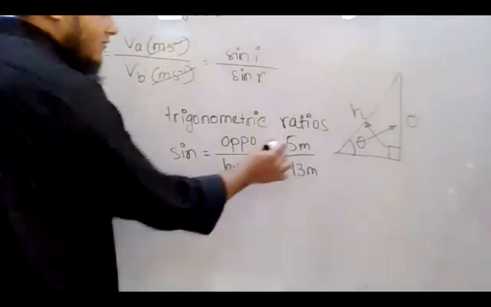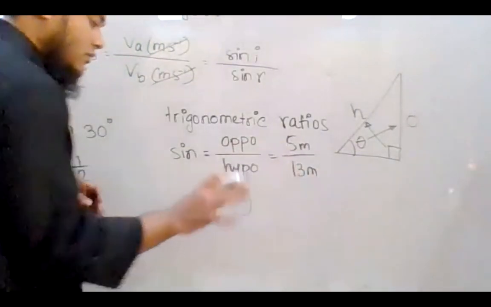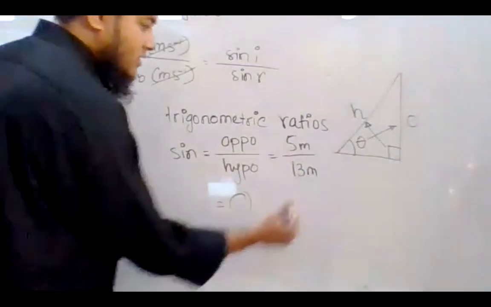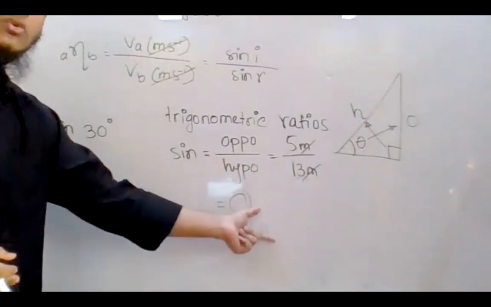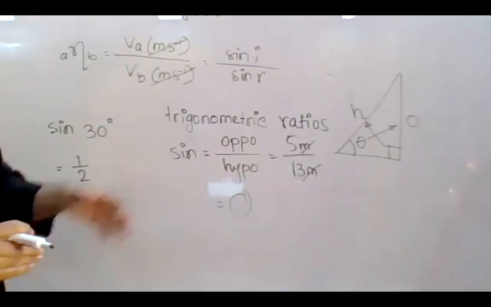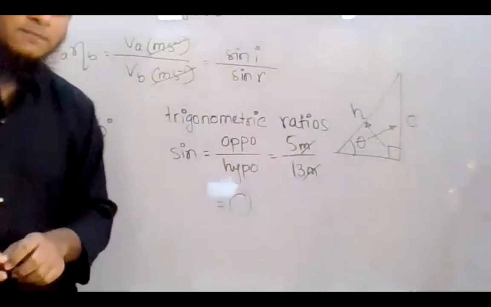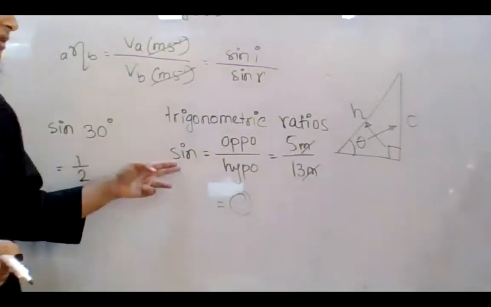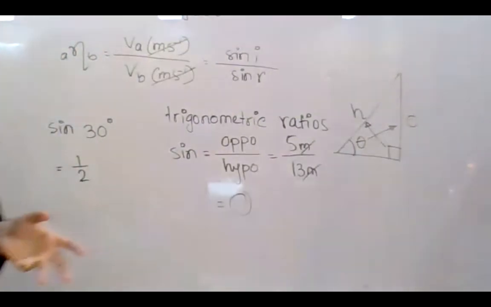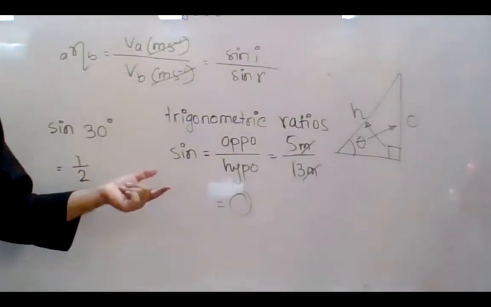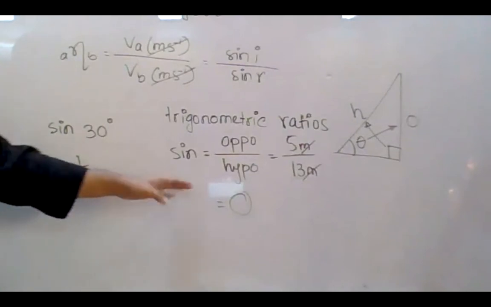Now you can see that 5/13 will give you a certain value, that's okay. But what is the unit? See, meter and meter are getting cancelled, so there is no unit left to be written. Similarly, cos, tan, sec, cosec, all of them are ratios of the same quantity. That is why there is no unit of it.